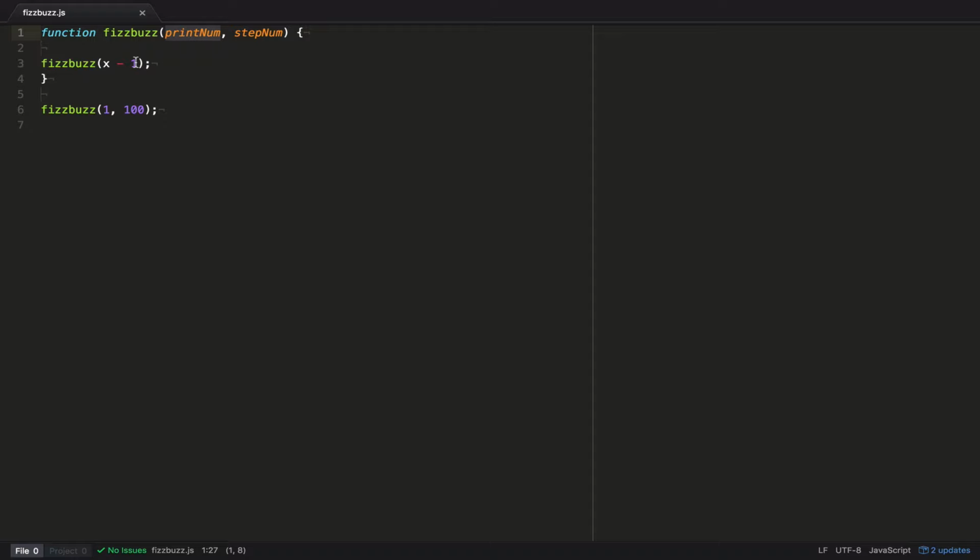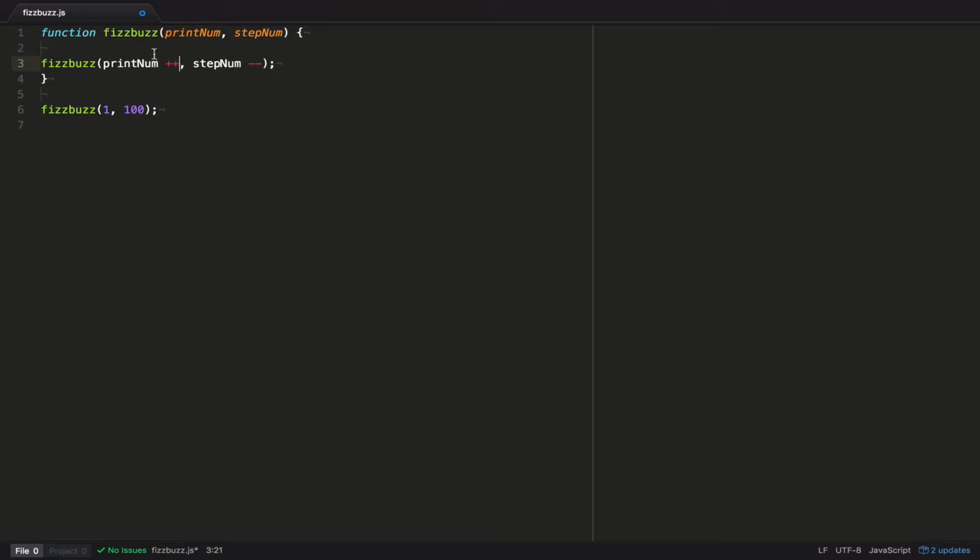Makes sense to me. That means in our recursive function, what we want to do is increment our print number by 1, and we want to step down our step number by 1. Now, just really quick, this is something I learned. You don't want to do this, because then your program breaks.